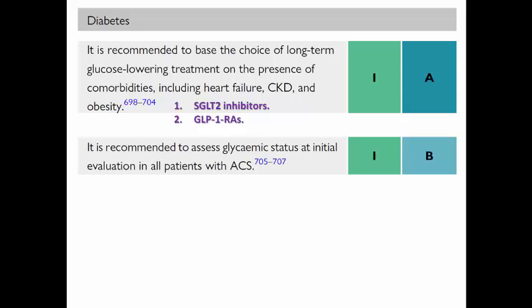And you should assess the glycemic status for all patients with acute coronary syndrome, regardless of whether they give you a history of diabetes or not. Assess the random blood glucose, hemoglobin A1C, and better also to assess fasting and 2-hour postprandial blood glucose.